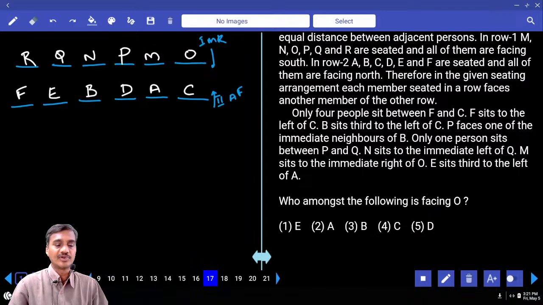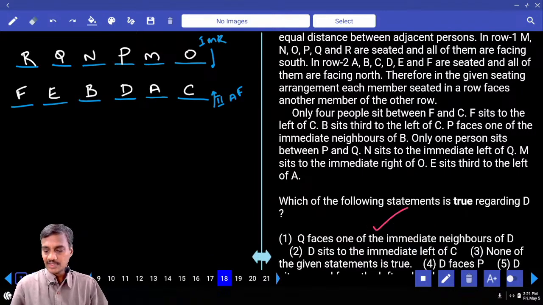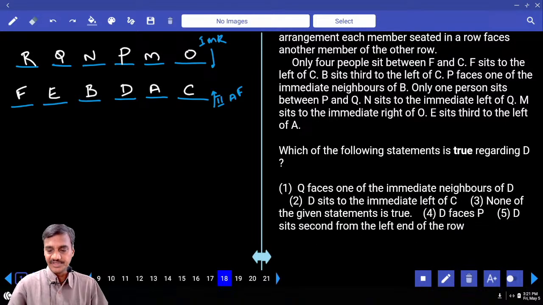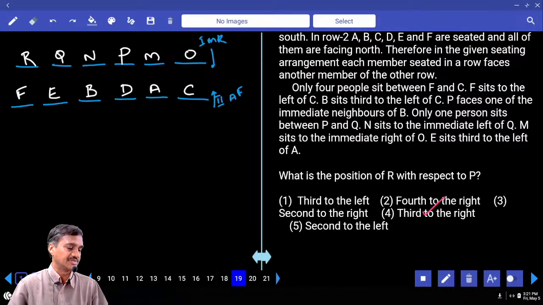And who among the following is facing O? C is facing O, choice 4, question 17. Which of the following is true regarding D? Q faces one of the immediate neighbors of D, that is false. D sits to the immediate left of C, that is false. And D faces P, that is definitely true, choice 4, question number 18.